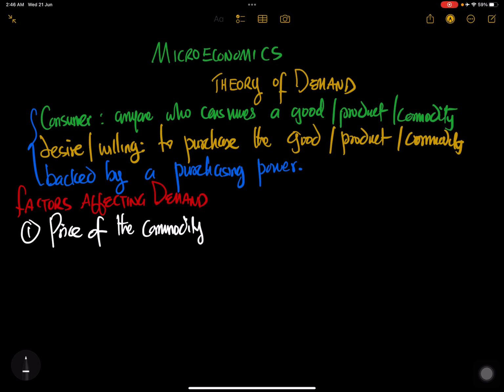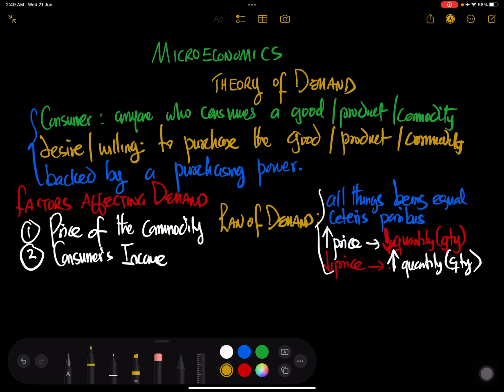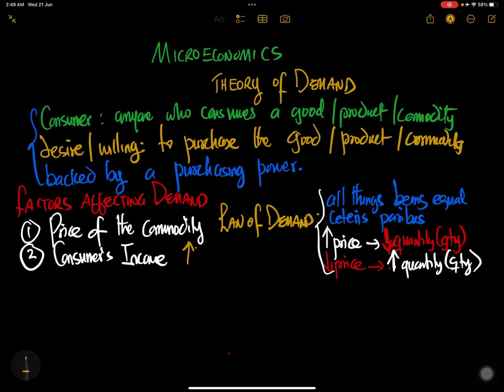Now the second factor that can cause a consumer to purchase a product is what is known as the consumer's income. So if the consumer has more income, then the consumer might be willing to spend more. If the consumer is having more money, he'll spend more. So when there's high income, the consumer buys more. On the other hand, if there is low income, the consumer buys less.